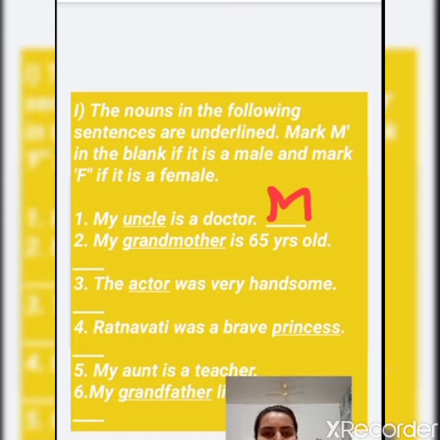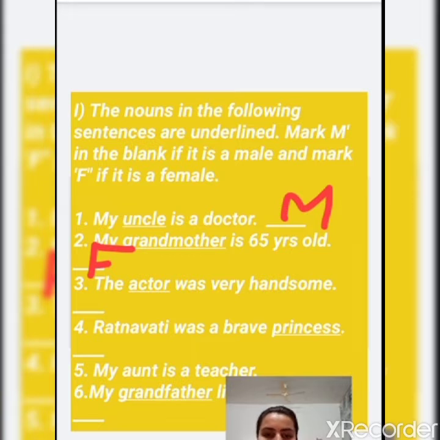Now see the second one. My grandmother is 65 years old. So here, what does grandmother show us? Grandmother shows that we are talking about a female. You know, grandmother is a female. So we are talking about a female here. So what are we writing here? We write here F. F denotes the female.